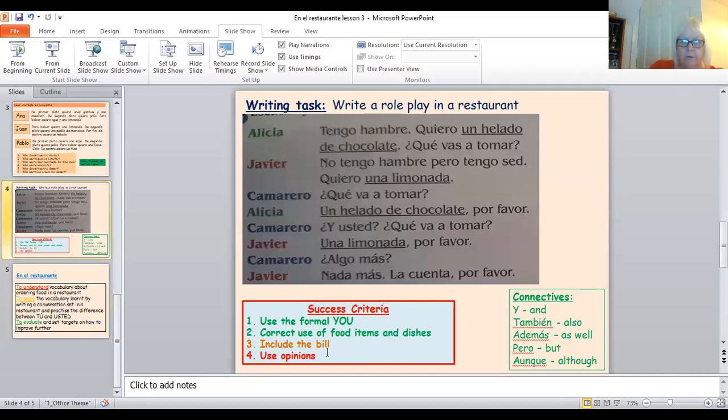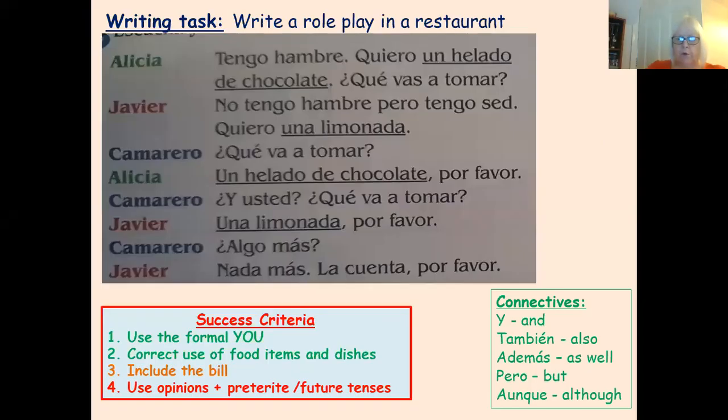So if you use opinions and preterite / future tenses, okay, because that will give you a lot more in terms of complexity and also a higher level.